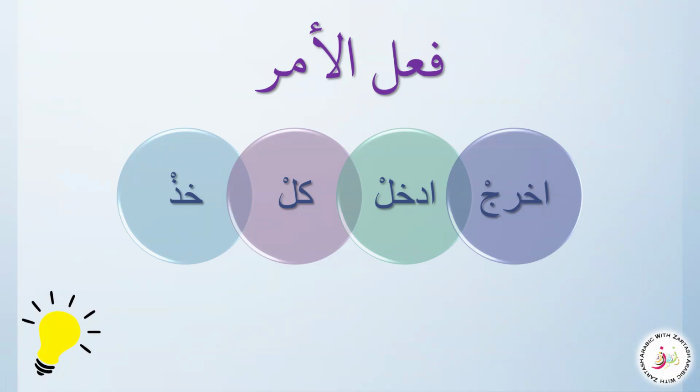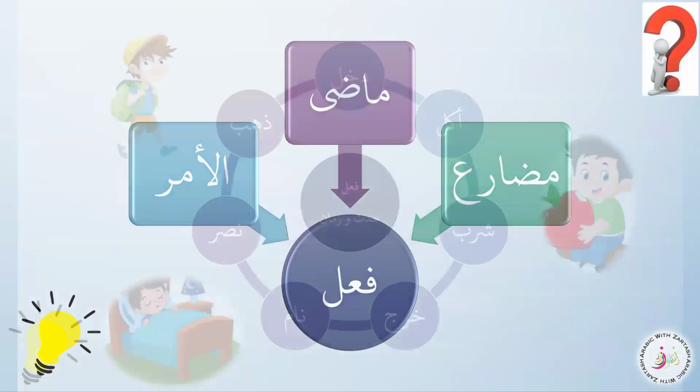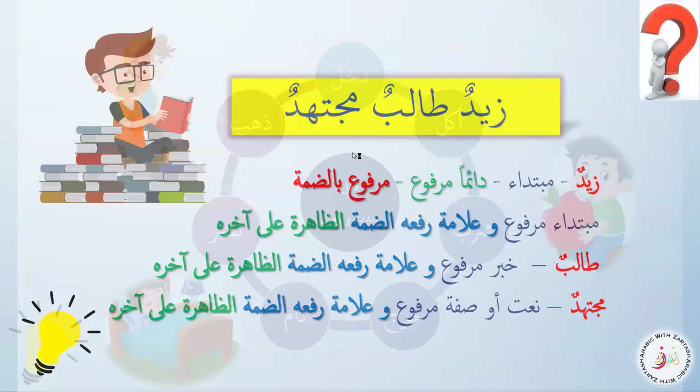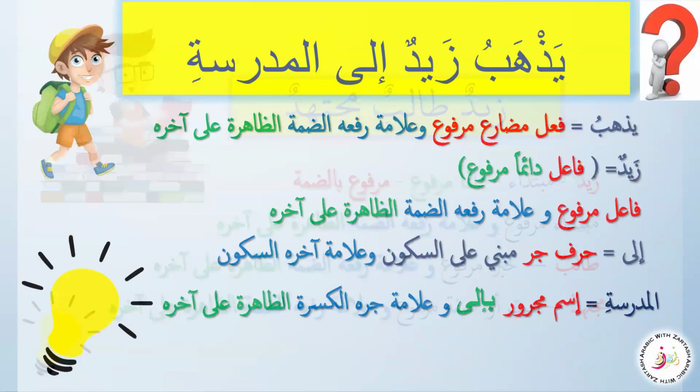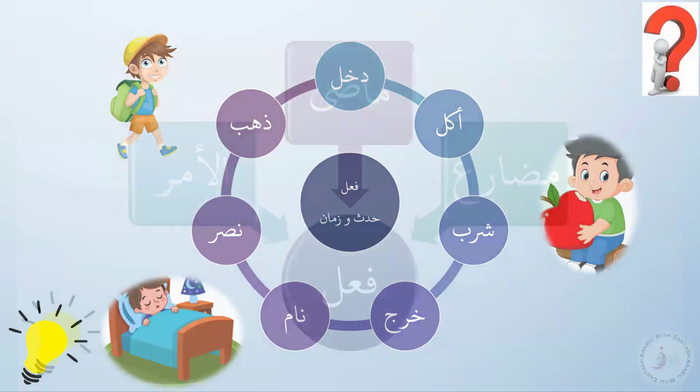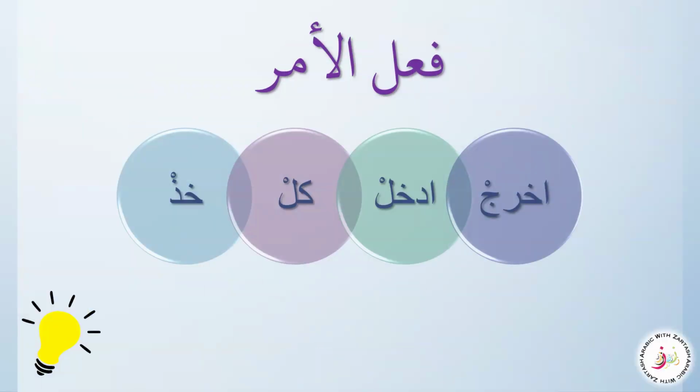Like the harf and the mubtada, they are always, you can say, fixed. For فعل ماضي, they are always, you see a fatha. Here you can see دخل أكل شرب, they are always fixed. They are مبني على فتح. So here you are going to say that for فعل أمر they are always fixed on a sukun.